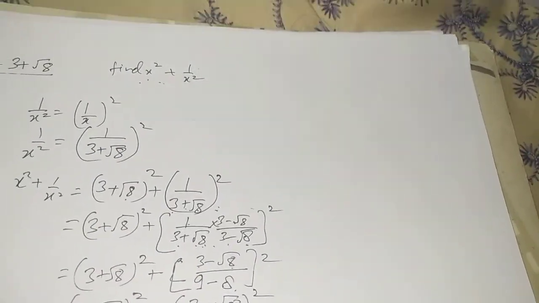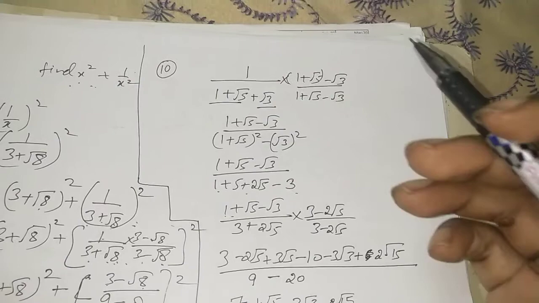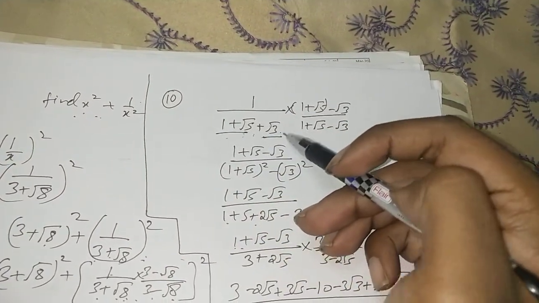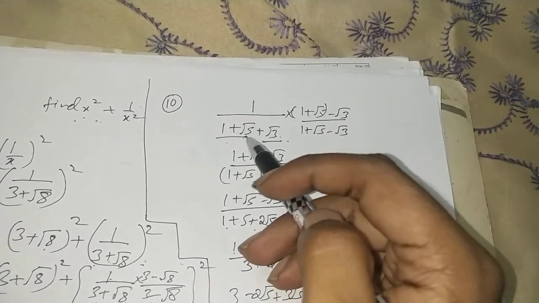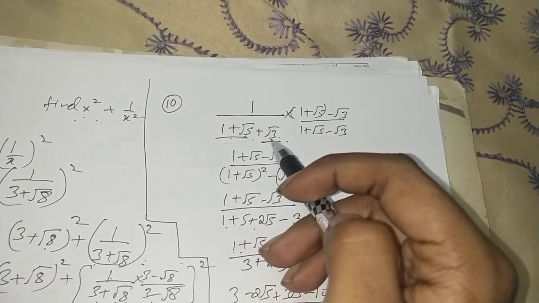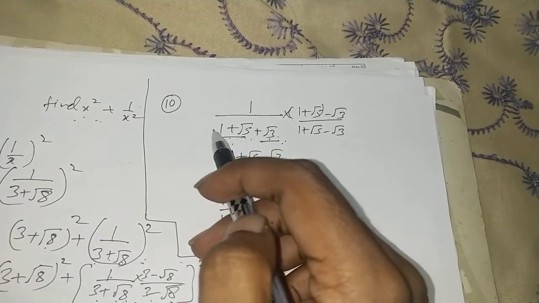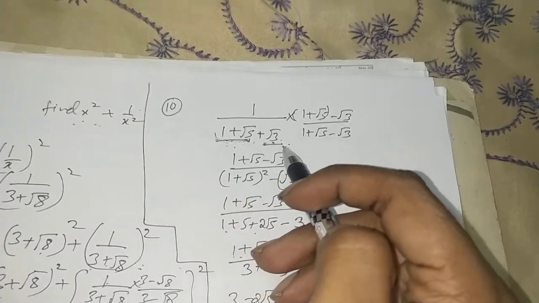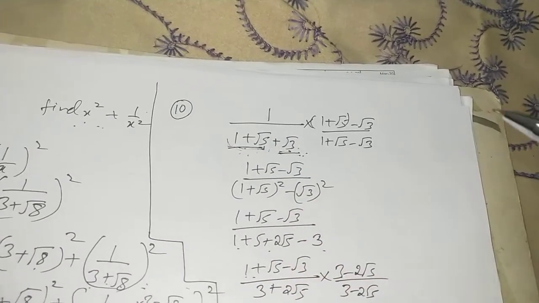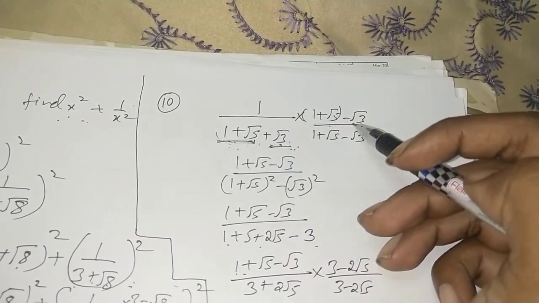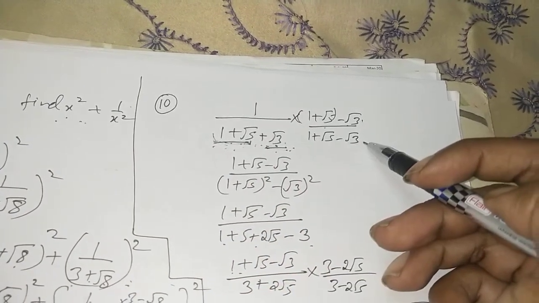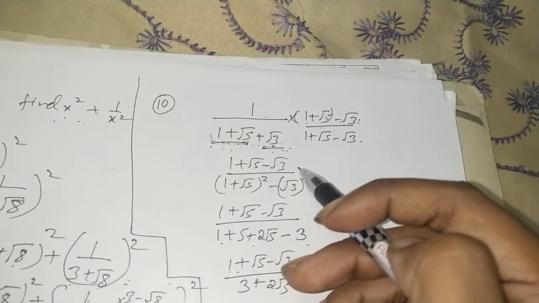Alright children. Okay, let's take one more question. Now I'm having this equation, 1 upon (1 plus root 5 plus root 3). Let's rationalize. Whenever we are having three terms, we have studied about two terms, not three terms. Do one thing, group two of the terms to be as one term and separate out the last term, you can rearrange also, it depends upon you, it doesn't matter. So multiply its conjugate, which will be 1 plus root 5 minus root 3, in the numerator as well as in the denominator.